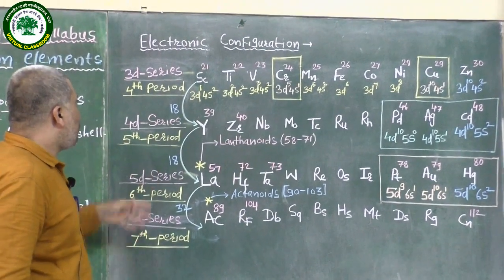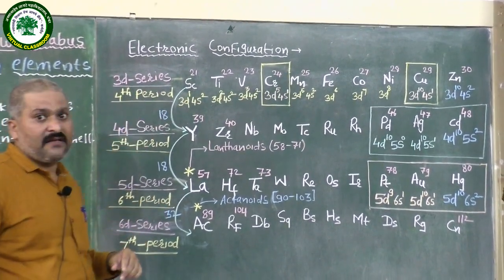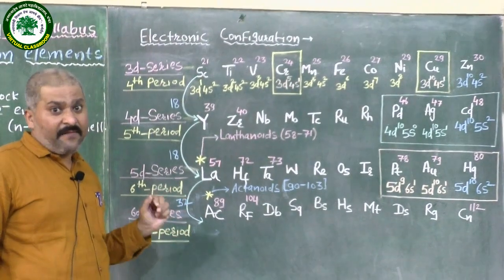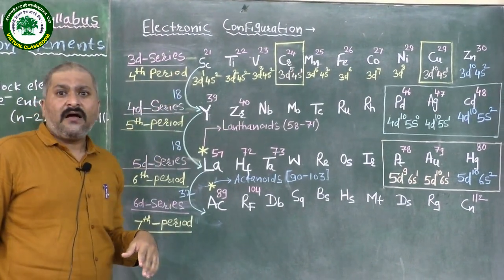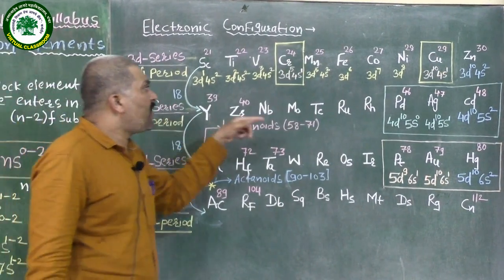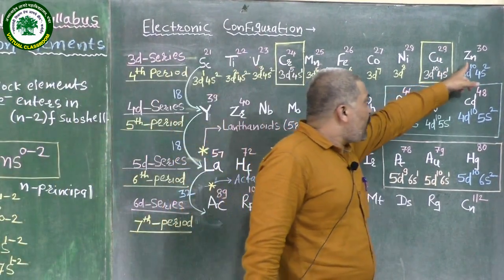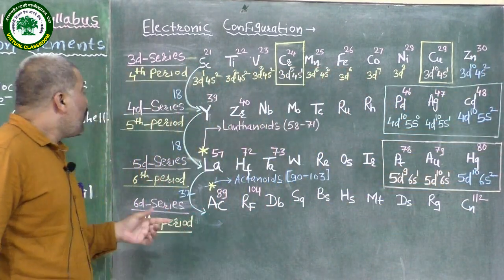First, the electronic configuration of the 3d series. Each series has 10 elements. This 3d series starts from the element scandium, having atomic number 21, and it ends at the element zinc, having atomic number 30.